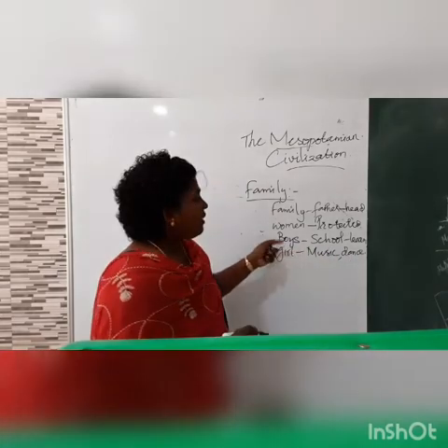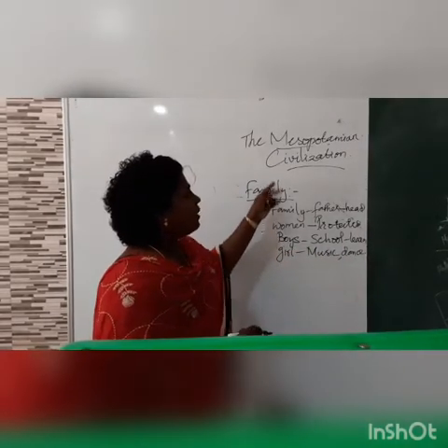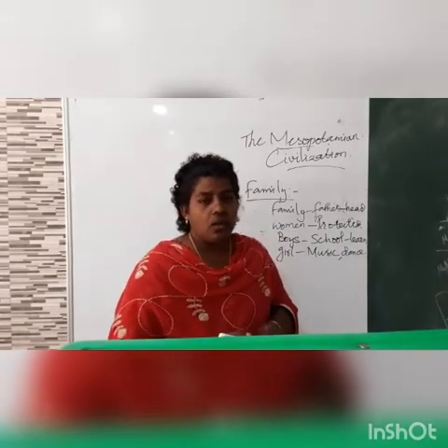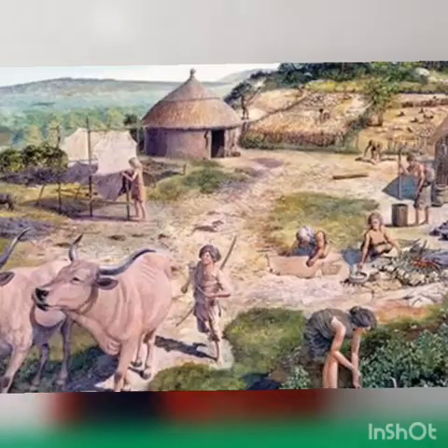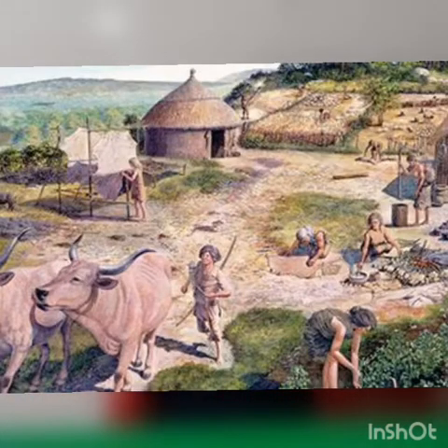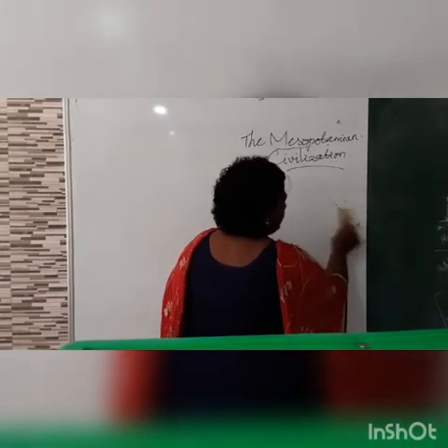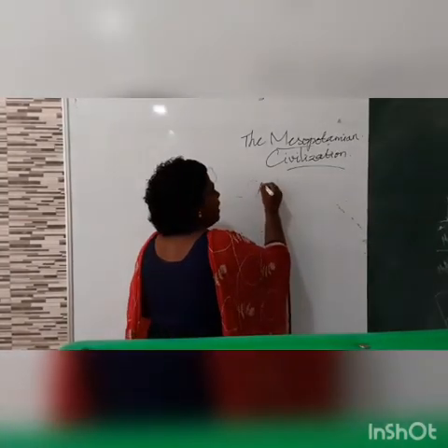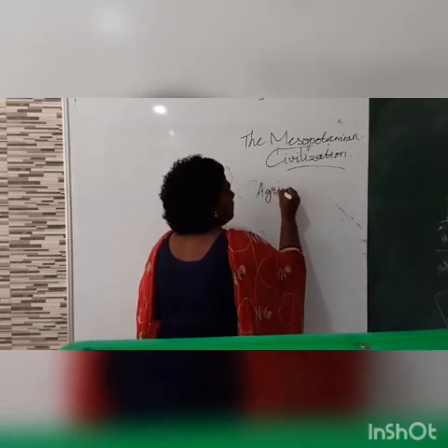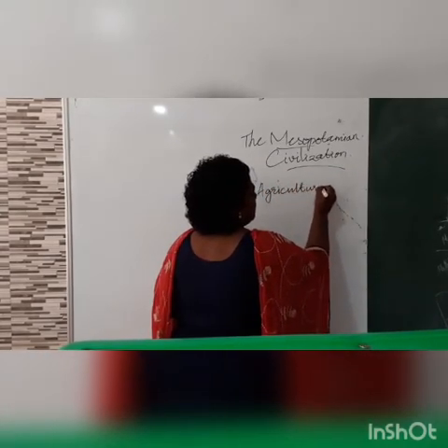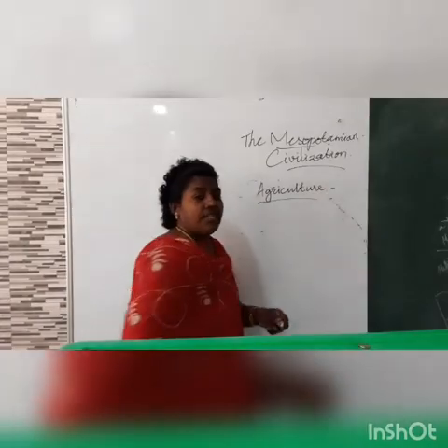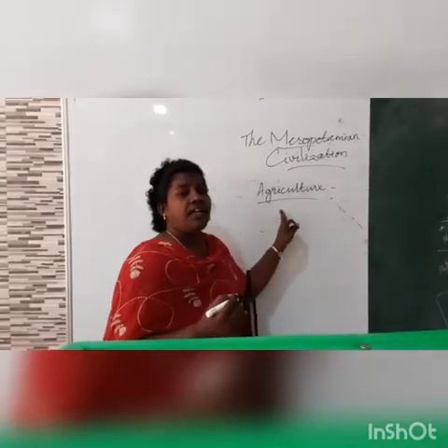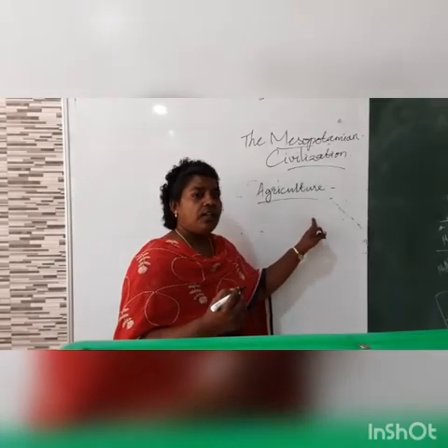The next thing, when we are learning about this Mesopotamian society, agriculture or occupation is an important thing because it is the thing which supports the people in the society. The important occupation of the people in the society is agriculture. Can you say what is agriculture? It is tilling land and cultivating different crops.